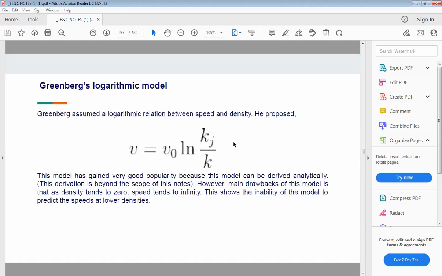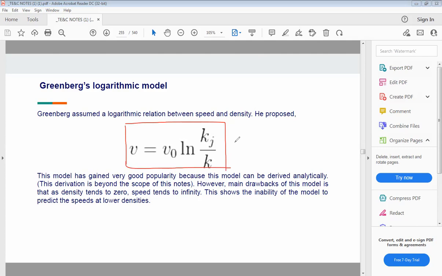Now after Greenfield, we have discussed the Greenberg model. In Greenberg model, this scientist has assumed instead of linear relationship, a logarithmic relationship between speed and density. तर ग्रीनबर्गनी काय केलं की लिनियर रिलेशनशिप ऐवजी लॉगॅरिथमिक रिलेशनशिप अजून केलं स्पीड आणि डेन्सिटी मधलं. And according to him, the formula for this speed is V is equal to V0 ln kj divided by k.